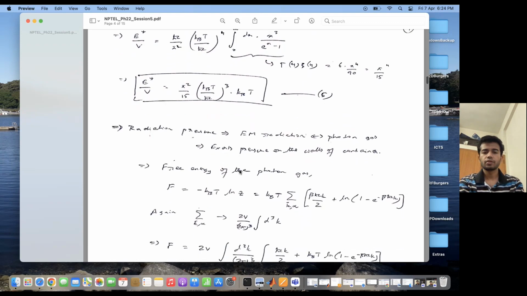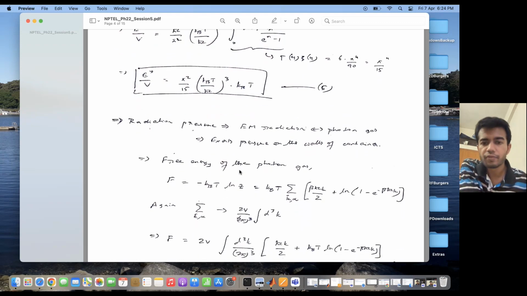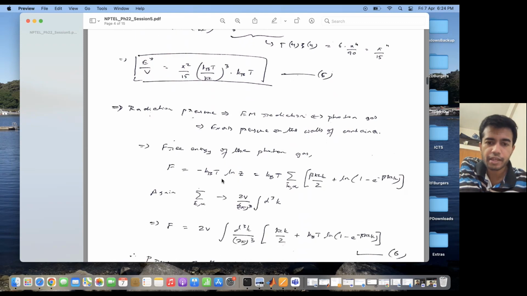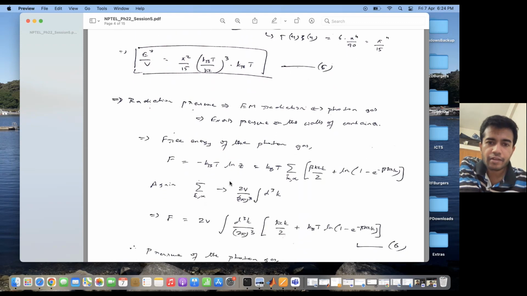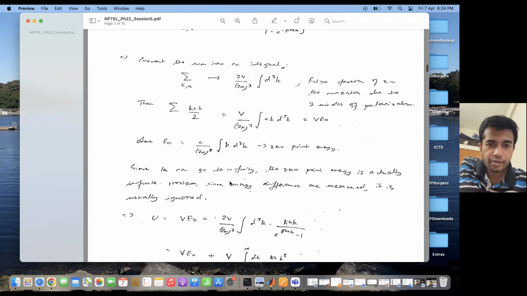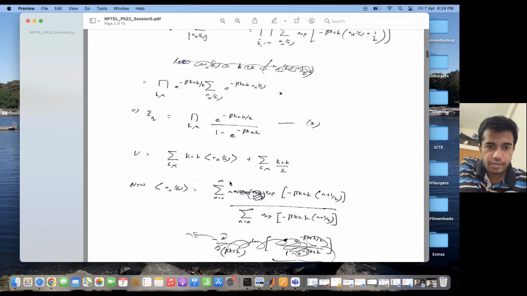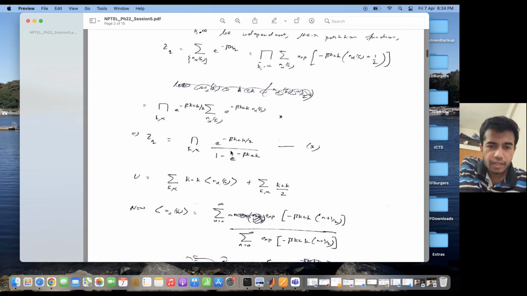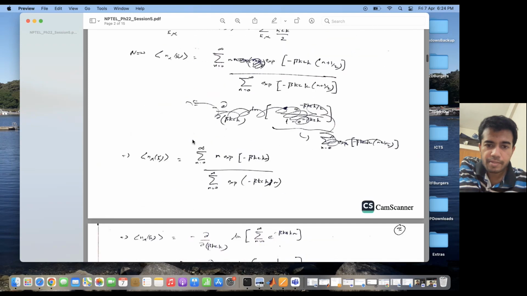Okay, so what is the free energy of a photon gas? The free energy is given by F equal to minus kBT ln Z. I have calculated ln Z, I calculated Z over here, right? So Z was this quantity. If I take a log of this, then the product becomes a summation.